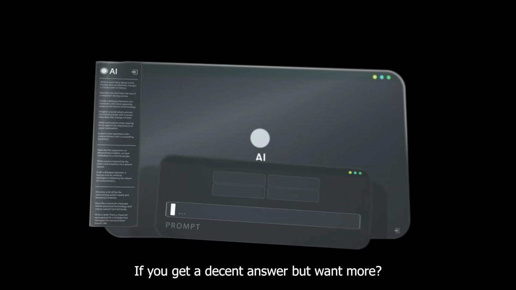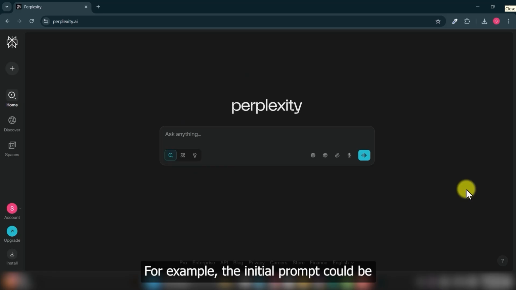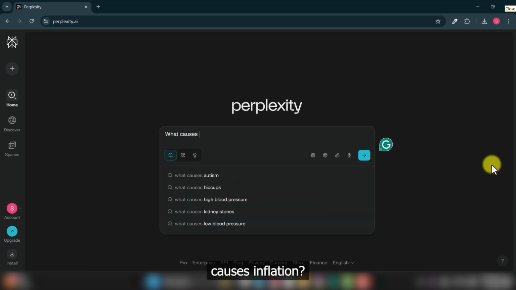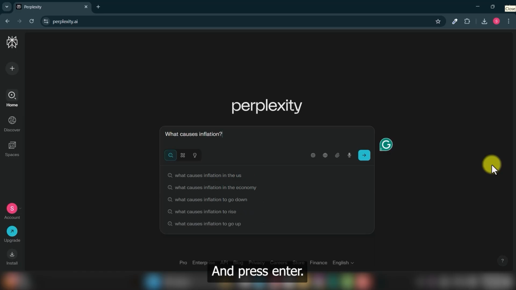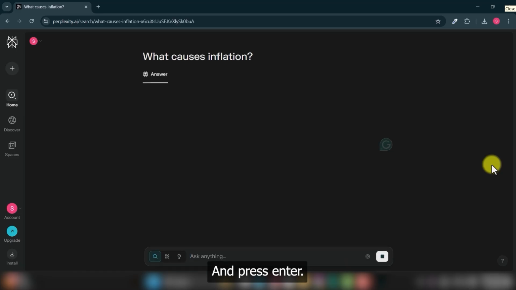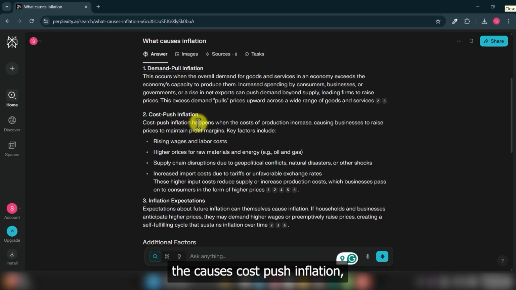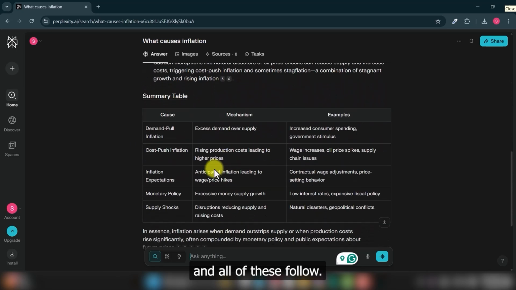If you get a decent answer but want more, ask a follow-up question. For example, the initial prompt could be, what causes inflation? And press enter. And it will give you the causes: cost-push inflation, inflation expectations, and all of these.